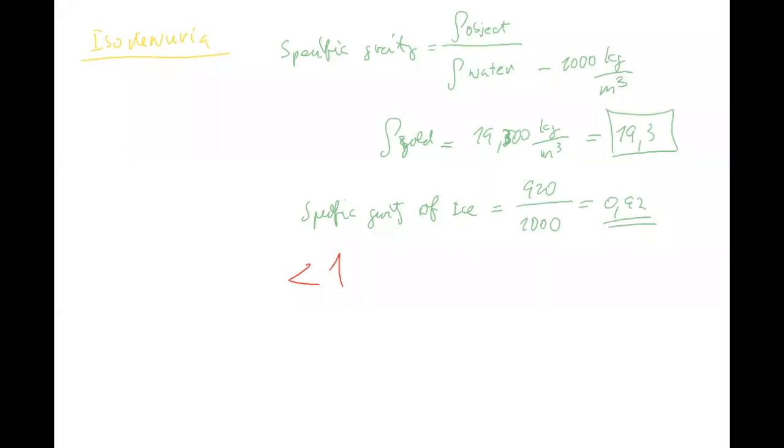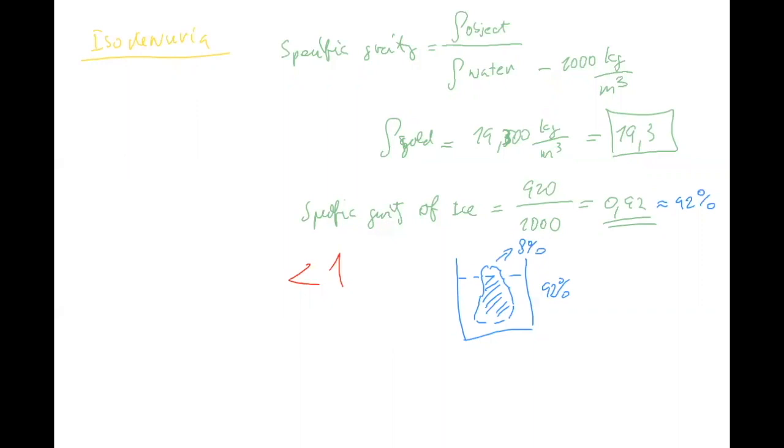And that's why the books use specific gravity, because look at that: this is 92%, and it tells you exactly how much of the ice is under the water, 92%, and you see only 8%.